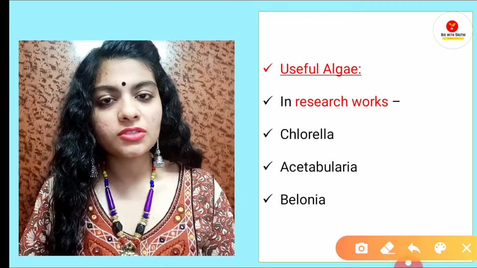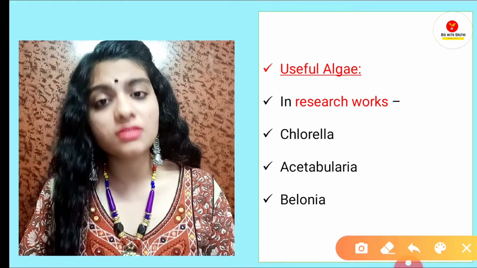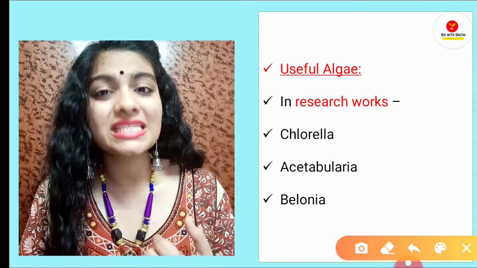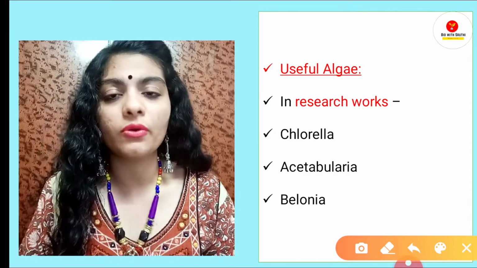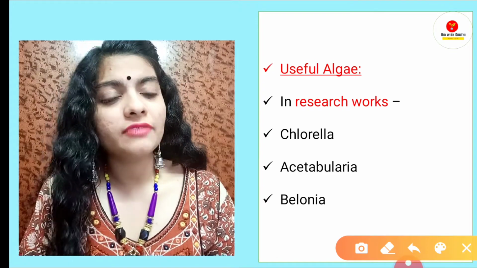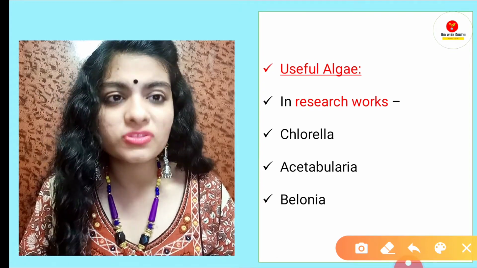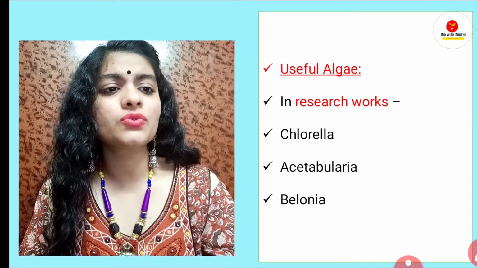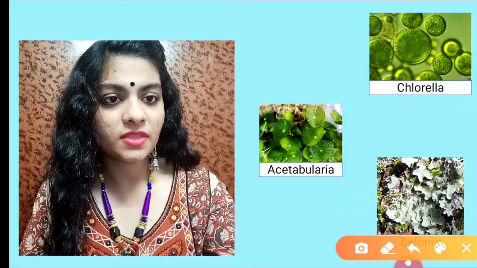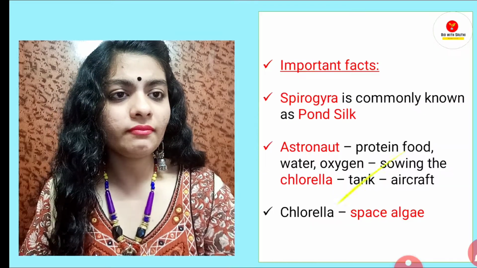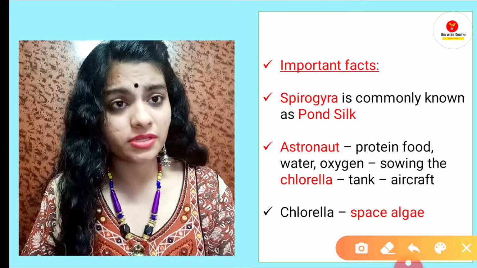So for example, if they ask you which of the following algae is used in research work: A. Acetabularia, B. Nostoc, C. Porphyra, D. none of the above. So what is the answer? We know Porphyra is used in food, and Nostoc is used as manure. So the answer is Acetabularia, because Acetabularia is used in research work. Okay, this is the image of Chlorella, Acetabularia and Belonia. So these kind of questions can be asked.